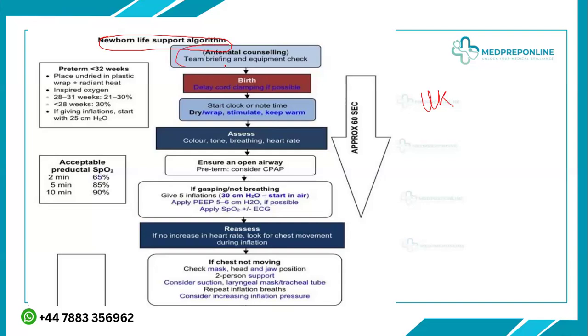So the first thing is that you have to do the antenatal counseling, team briefing, and the equipment check. We just talked about that. And then the birth has been done, and the delayed cord clamping, if possible. If the baby is all right, then you can go for that. Then if the baby is not crying, you will move the baby to the warmer. You will start the clock or note the time, and you will dry or wrap the baby. You will stimulate and keep the baby warm.